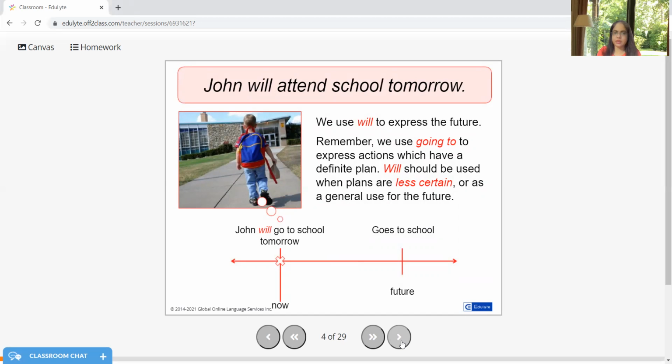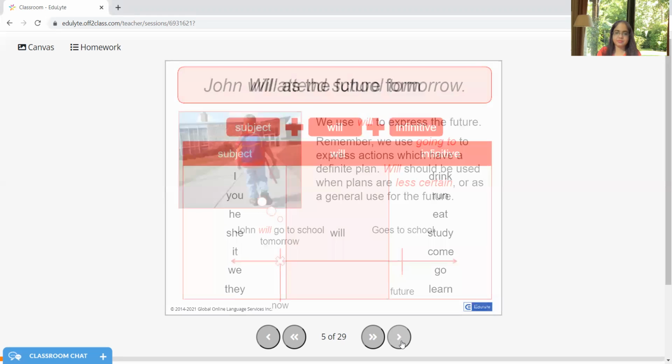Yes, we know that, but what if he falls ill? But if I am saying John is going to school today, or he will be going to school tomorrow, something like that, that means I am moving towards more certainty. That is the only difference I am using here.